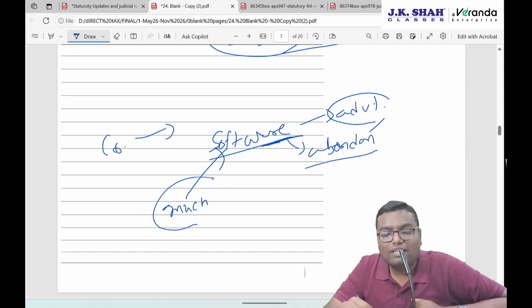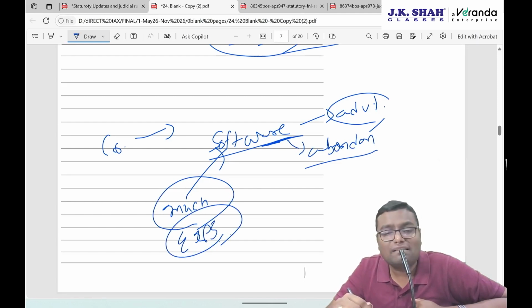The query is, whatever expense is done on this software, is it to be capitalized or is it a revenue expense that you can directly take as a deduction? See, if this software was in use, then we would have capitalized this expense and taken depreciation under section 32. But now this software cannot be used, it is abandoned. Then whatever expense has been done to develop the software, is it a capital expense or a revenue expense? Because if it is a capital expense, there is no direct deduction, and not even depreciation because no asset is there.